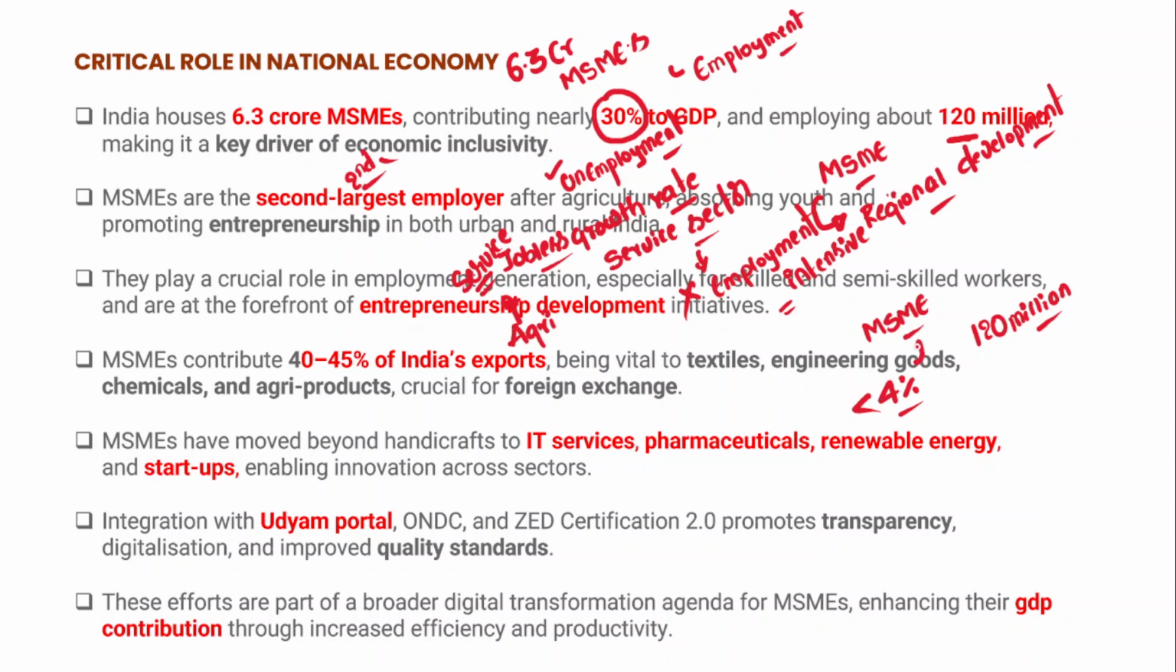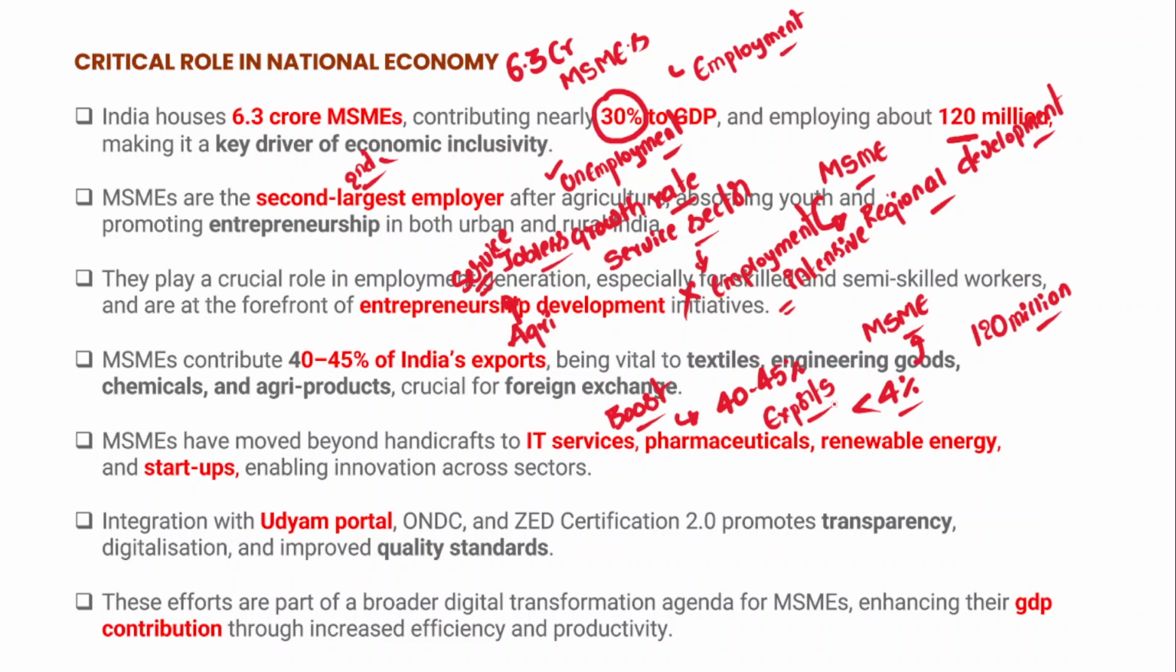So in MSMEs, semi-skilled individuals would also engage, and these MSMEs also boost exports. So how do they boost exports? Because most of the MSMEs are engaged in textiles. Now textiles are export intensive, as are engineering goods, chemicals and agricultural products, and because of this sole reason, the MSMEs contribute around 40 to 45% of total Indian exports.